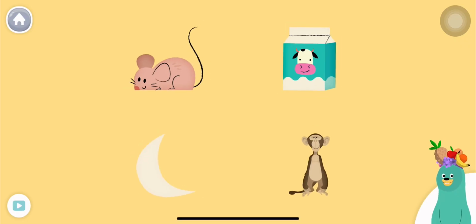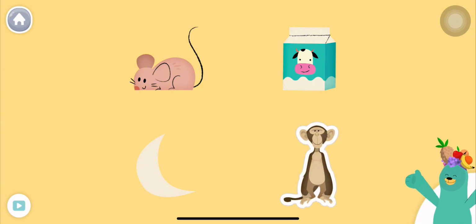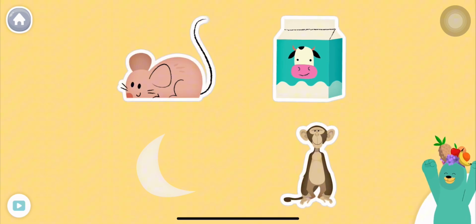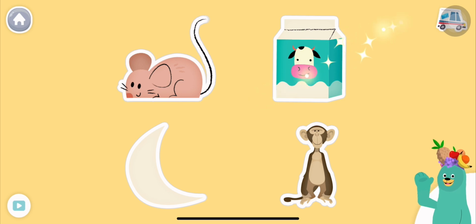All of these things start with the sound. Tap them all and listen to the sound at the beginning. Monkey, milk, mouse, moon. Sweet!